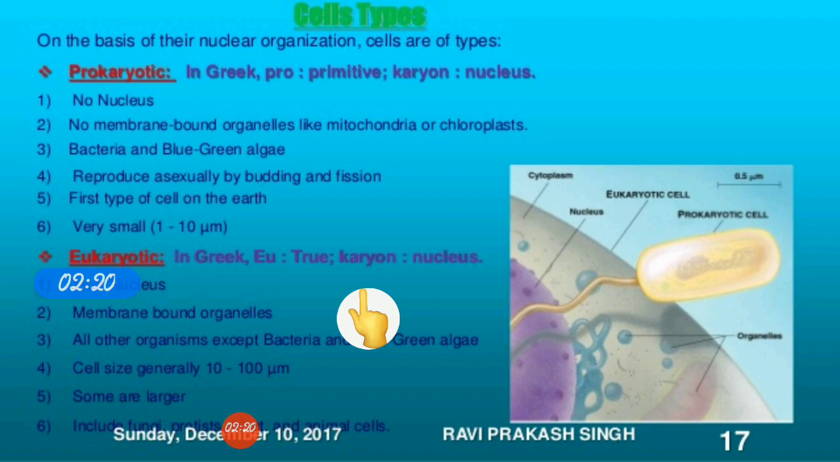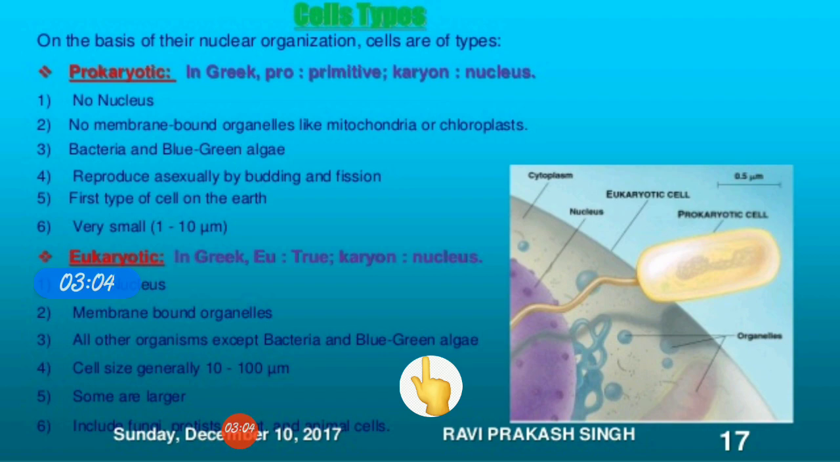So these eukaryotic organisms have a true nucleus, like we have studied in a plant cell and animal cell. They have a membrane bound nucleus in which the genetic material and the chromosomes are well organized, surrounded by a nuclear membrane. They also have other membrane bound organelles, like we have studied: Golgi bodies, ribosomes, mitochondria, endoplasmic reticulum, etc. All organisms except bacteria and blue-green algae have eukaryotic cells, and their size is generally big. They also include some fungi, protists, and animal cells.